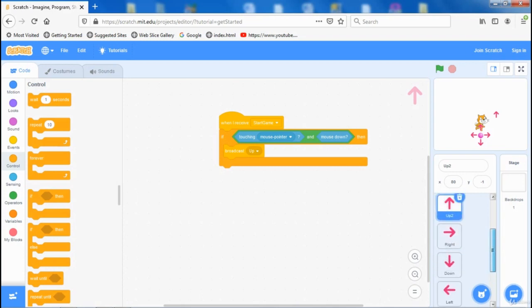This is up too, but I will rename it right up. Okay, and now let's go to the costumes.